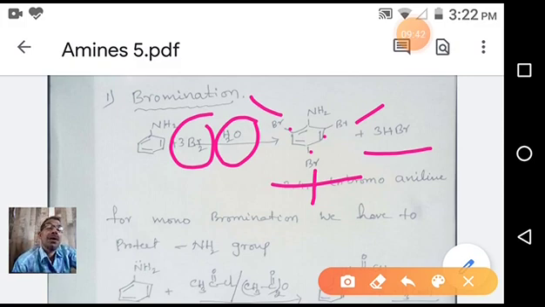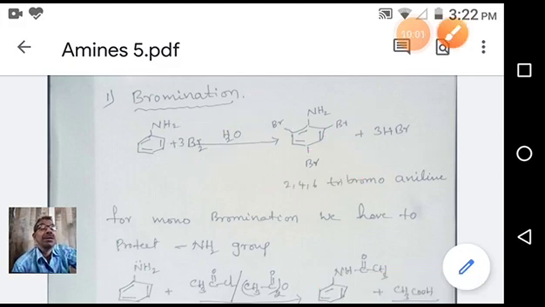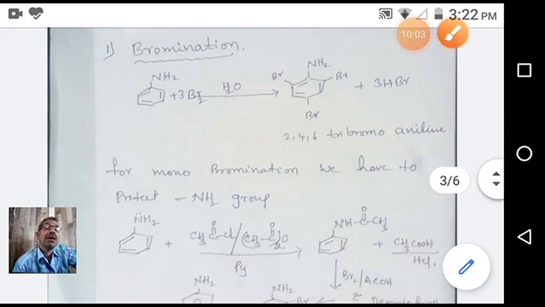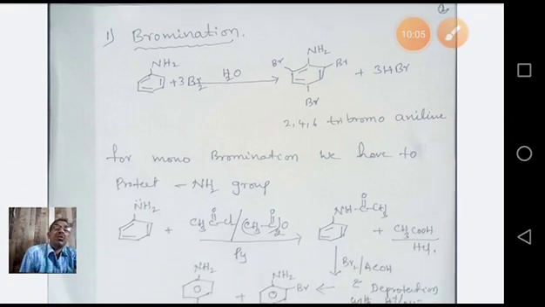That too, aniline readily accepts the electrophile due to the electron density on the benzene carbons. That's why the reaction moves very fast. You get more yield of 2,4,6-tribromoaniline. Why is this happening? This is due to the high reactivity of bromine water as well as the high reactivity of aniline towards electrophilic substitution.